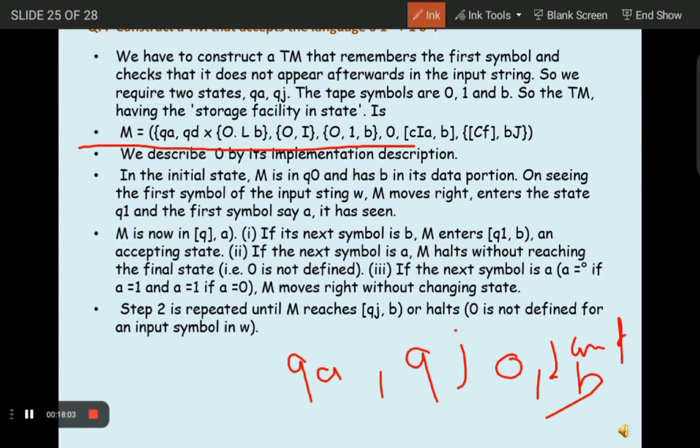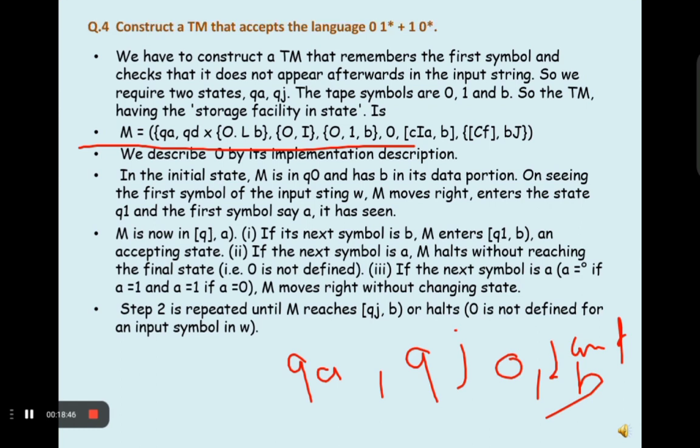In the initial state, M is in Q0 and has nothing in its data portion. On seeing the first symbol of the input string W, M moves right, enters the state Q1, and the first symbol, say A, is seen. M is now in Q1 and A. If the next symbol is B, M enters Q1B, an accepting state. If the next symbol is A, M halts without reaching the final state, that is, delta is not defined. And third, if the next symbol is the other symbol, M moves right without changing state. We repeat step 2 until M reaches Q1B or halts.